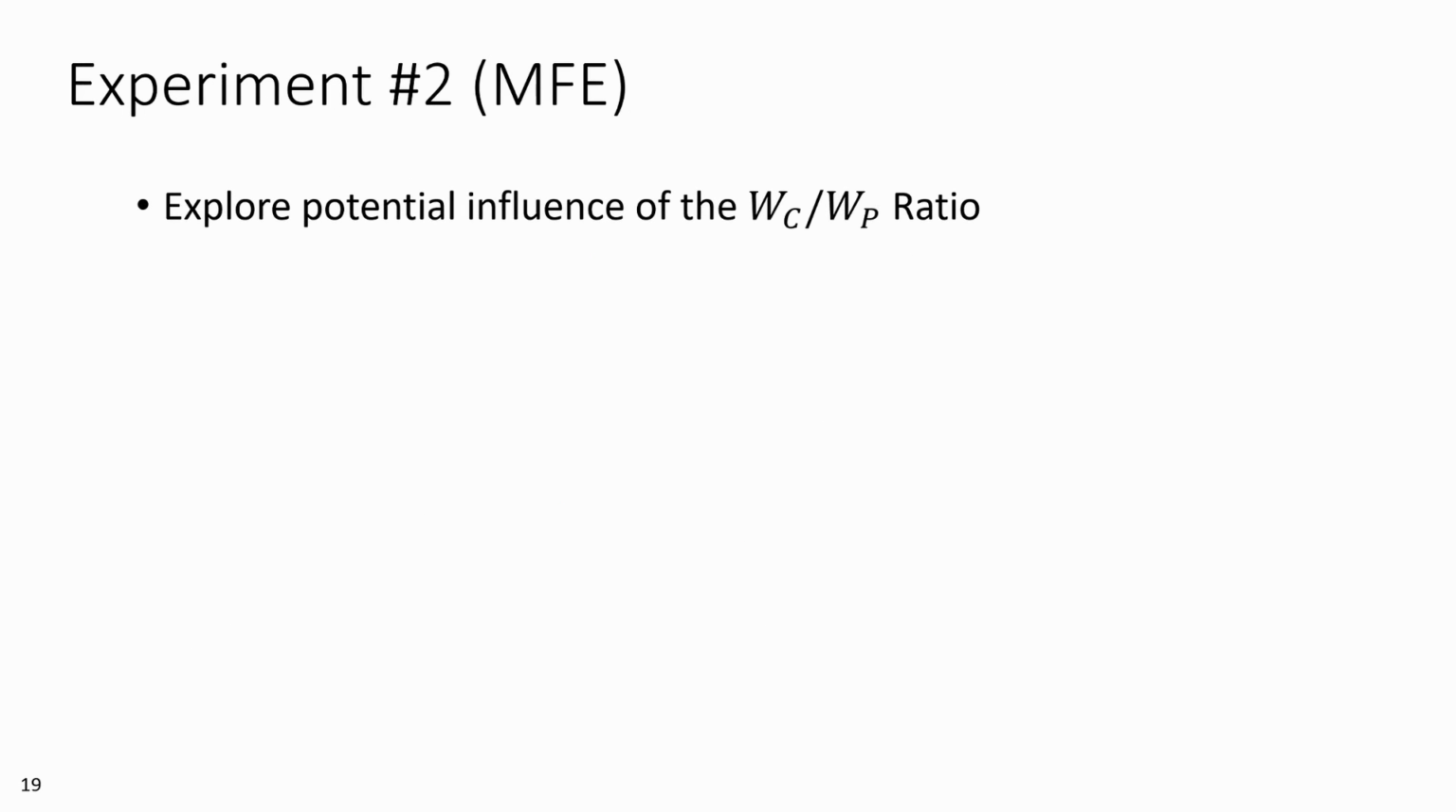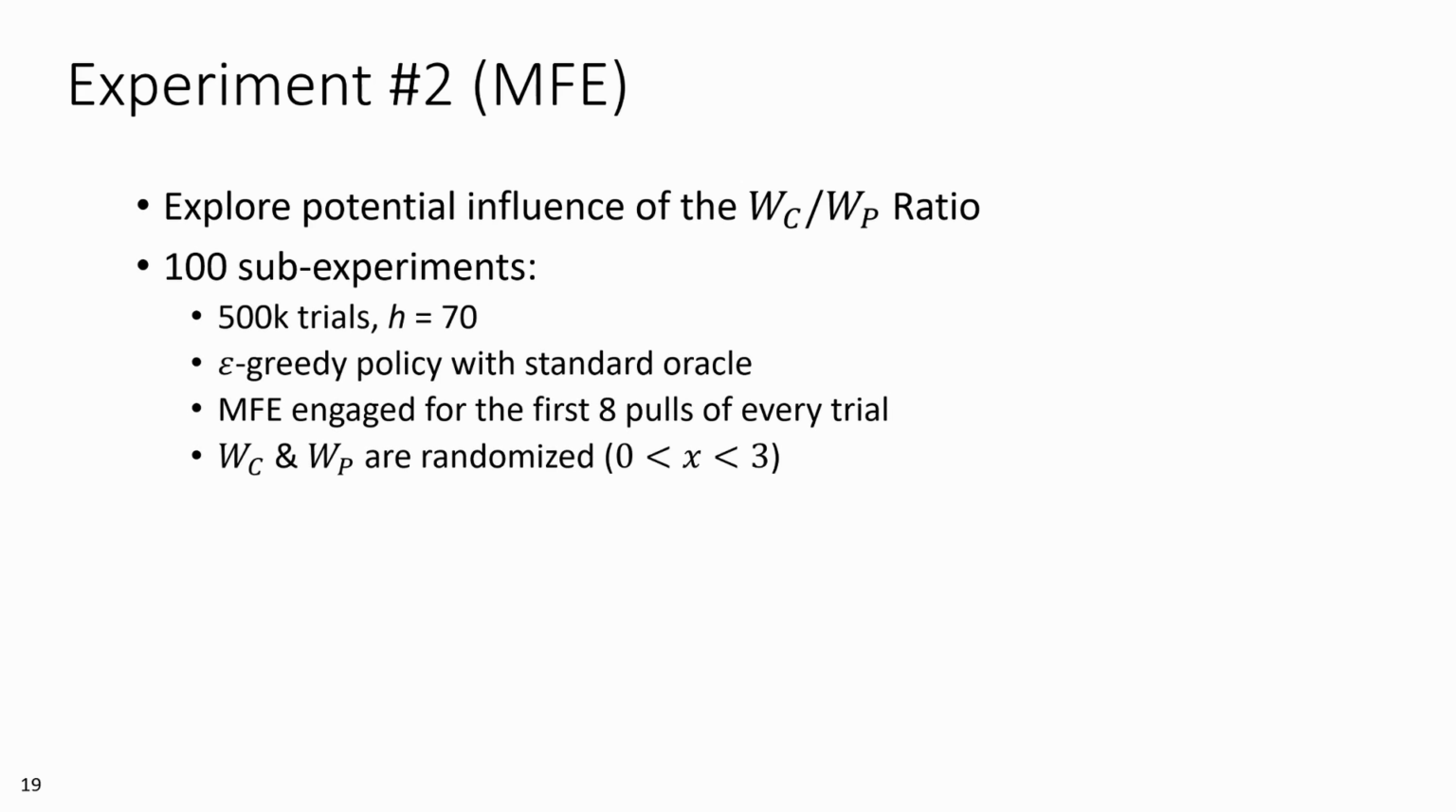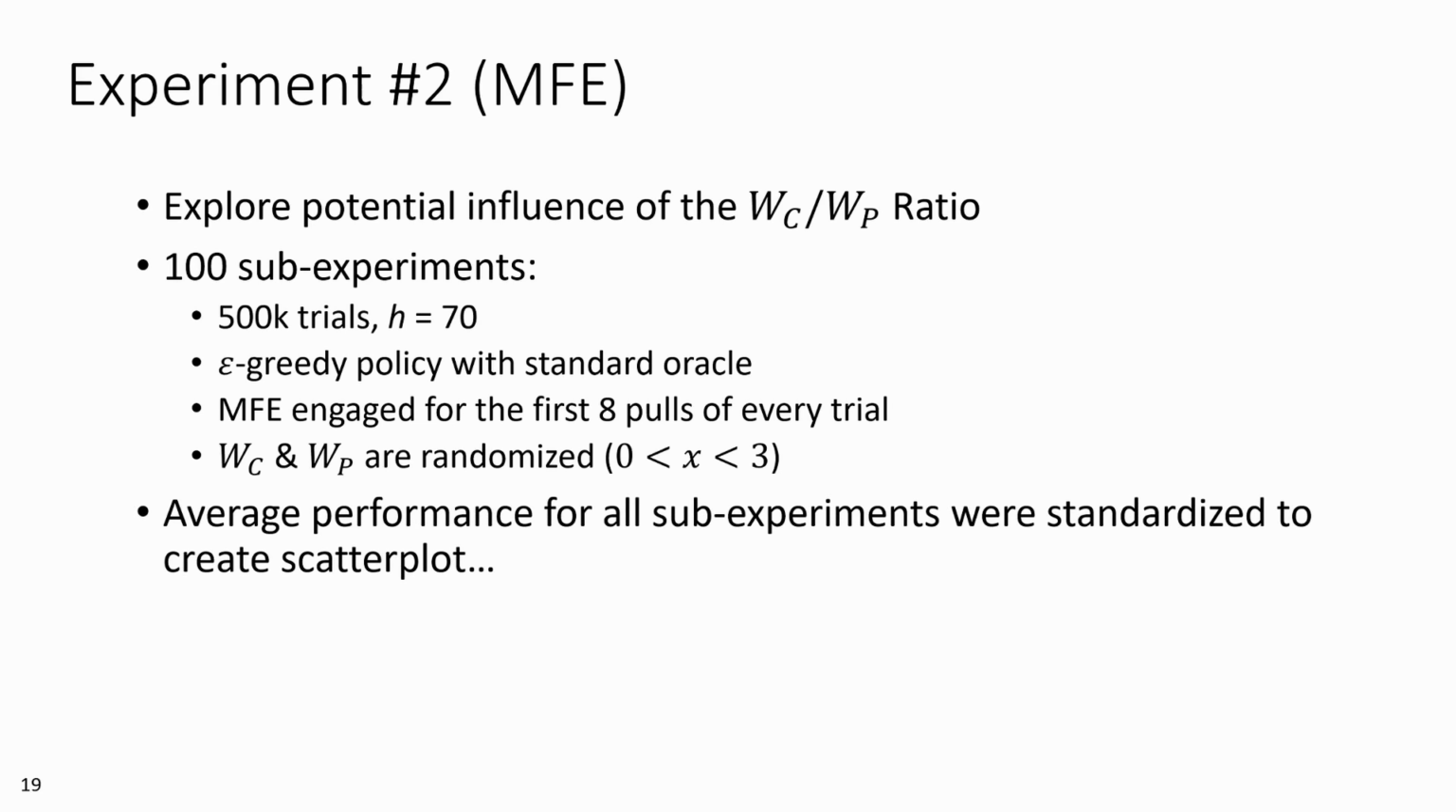Our second experiment explores the potential influence of the WC-WP ratio. This experiment conducts 100 sub-experiments, again each with 500,000 trials and a horizon of 70, of a standard epsilon greedy strategy where the first 8 pulls employ our MFE approach. In each sub-experiment, WC and WP are selected randomly from between 0 and 3.